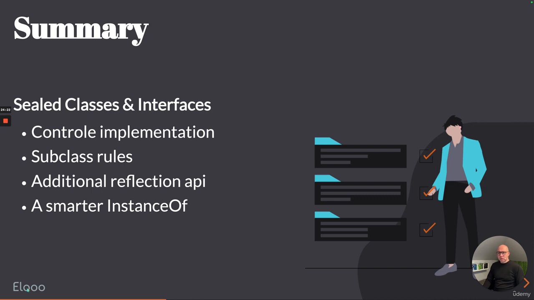I hope you've enjoyed the sealed API, and working with sealed is going to be so effective when you want to have tight or fine-grained control on how the implementation or extension of your classes in your frameworks can be done.